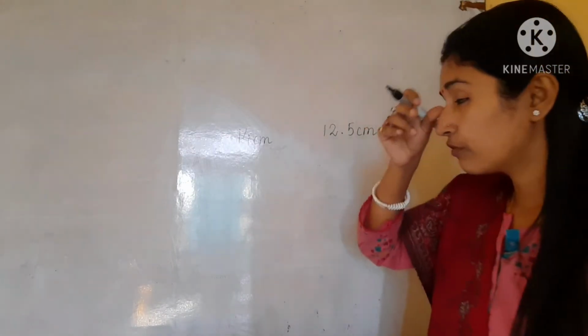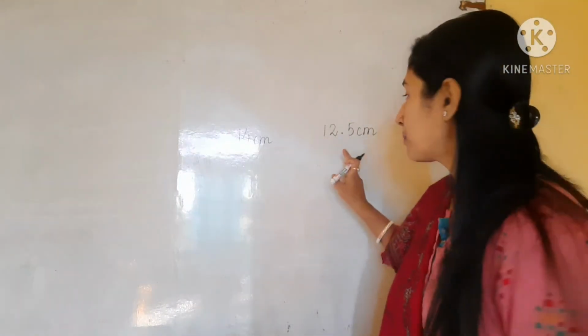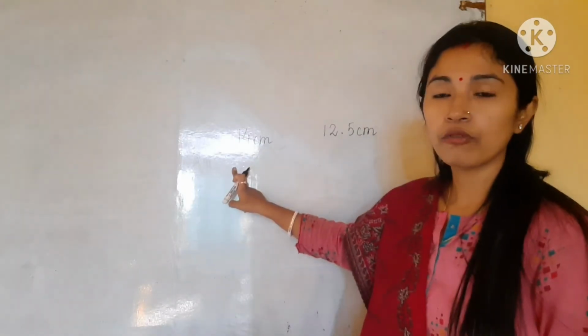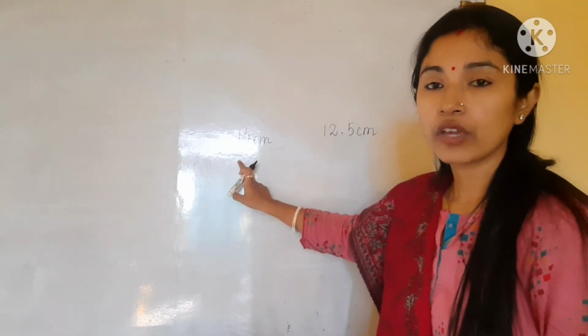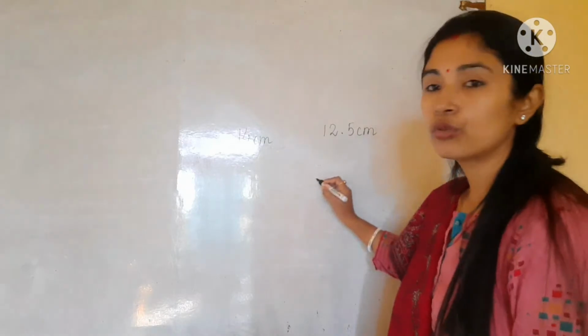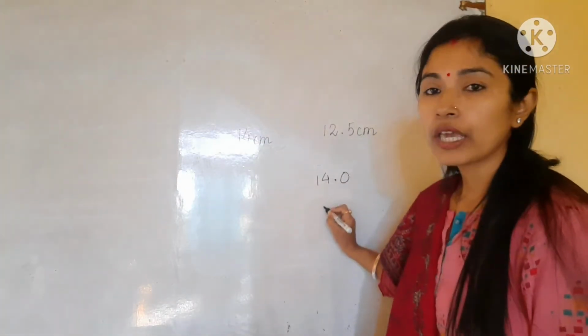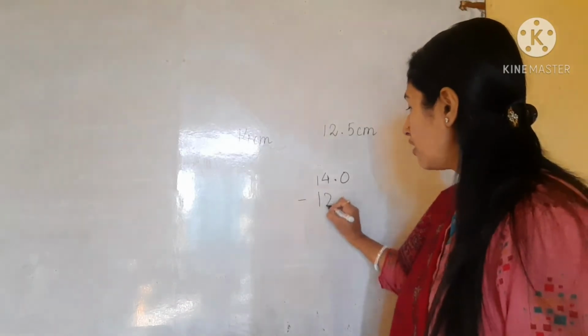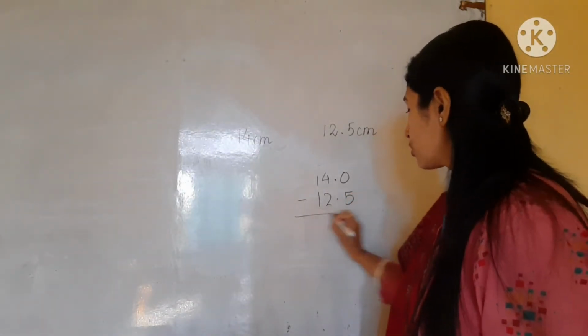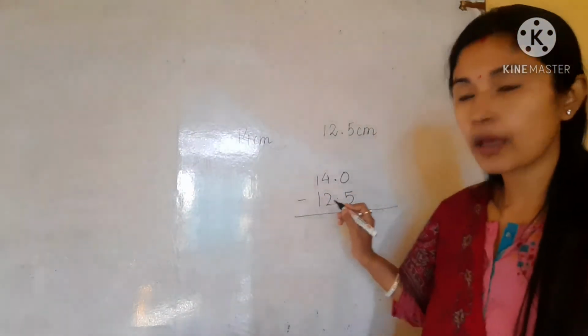So I have to subtract 12.5 centimeter from 14 centimeter. This is very easy, we know how to subtract. We can write 14 as 14.0, and then minus 12.5.